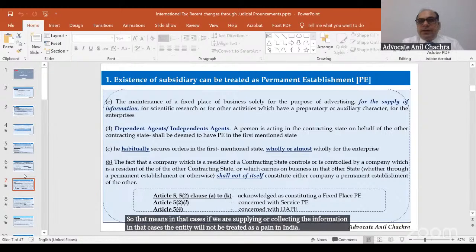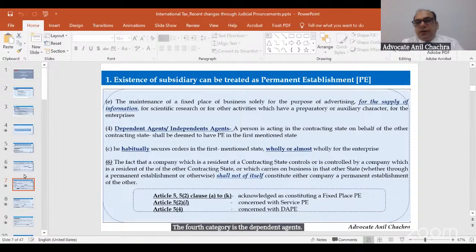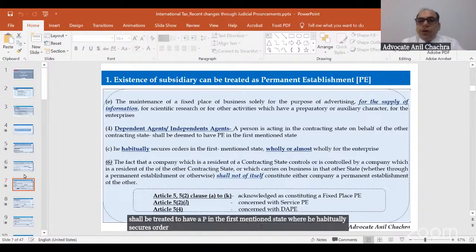The fourth category is the dependent agents and the independent agents. A person acting in the contracting state on behalf of the other contracting state shall be treated to have a PE in the first mentioned state where he habitually secures orders in the first mentioned state, wholly or almost wholly for the enterprise. If a person is working on behalf of the other enterprise, wholly or almost wholly. Wholly means more than 70, 80% or 90%. We have to prove this. This depends on facts, on a case to case basis.